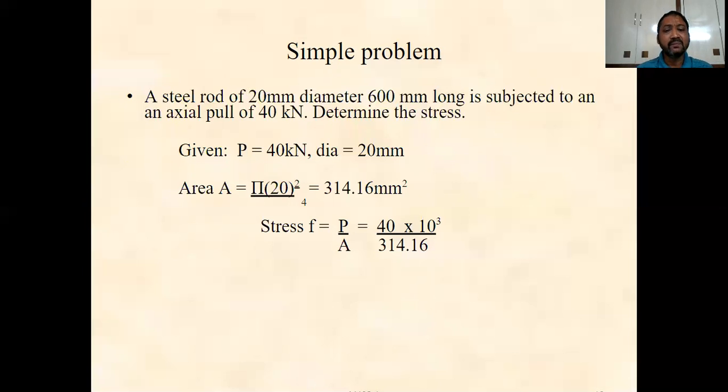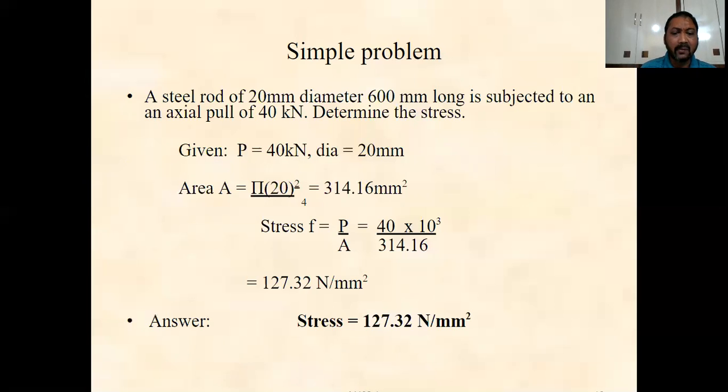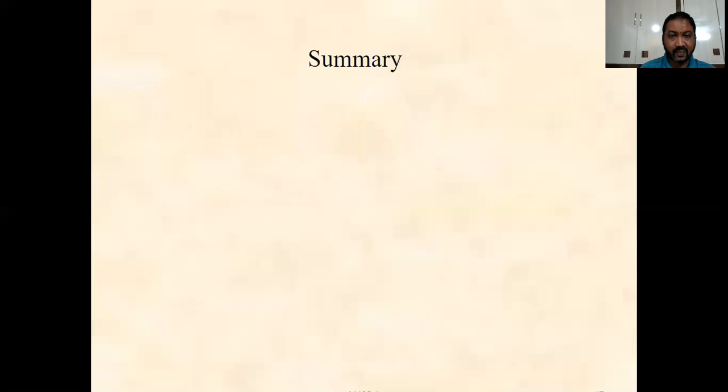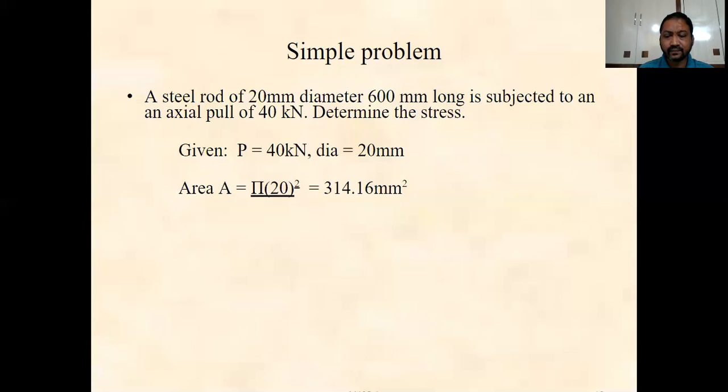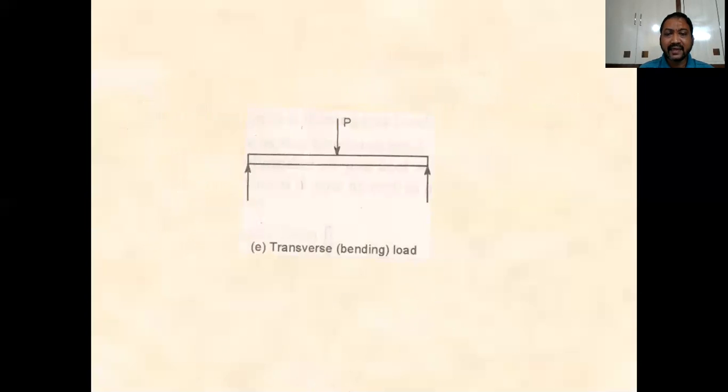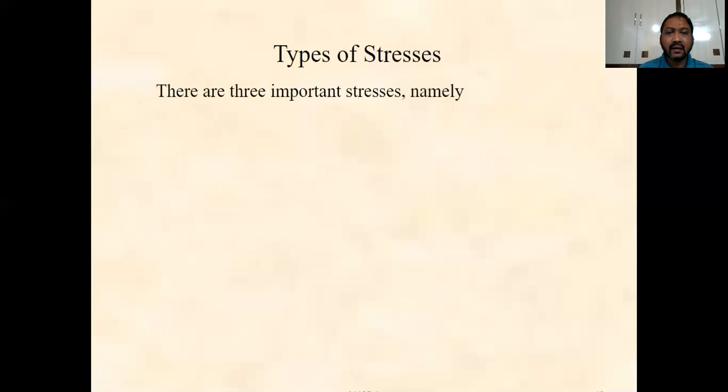Here the load is 40 into 1000 newtons, and the area is 314.16, so it comes to 127.32 newtons per square millimeter. So this is the amount of stress produced in the member. Now, once again we will discuss the stresses.